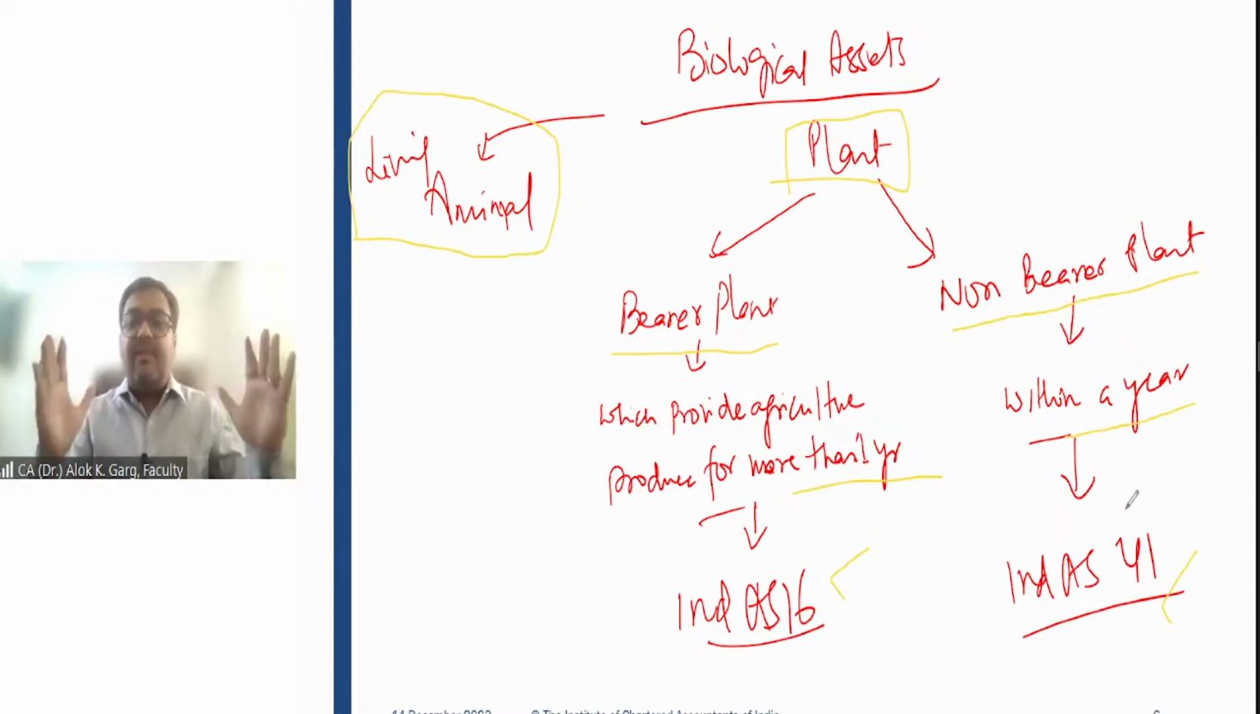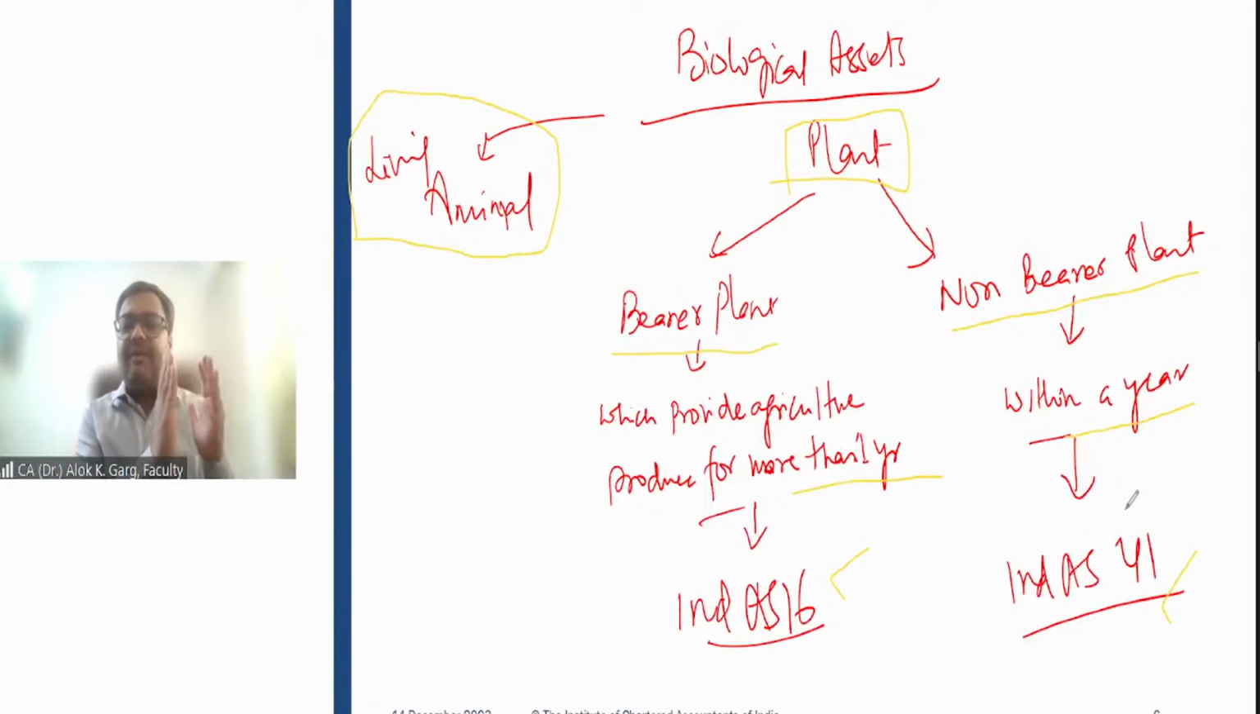So just to summarize, biological assets are covered under Ind AS 41 when they relate to agricultural activity. For living animal, if the animal is related to agricultural activity, it is covered under Ind AS 41. If it is not related to agricultural activity, it is covered under Ind AS 16. For plant, if it is a bearer plant, it is covered under Ind AS 16. If it is a non-bearer plant, it is covered under Ind AS 41. Sir, what about agriculture produce? Agriculture produce at the point of harvest will always be covered under Ind AS 41. Okay, clear? Is that clear?